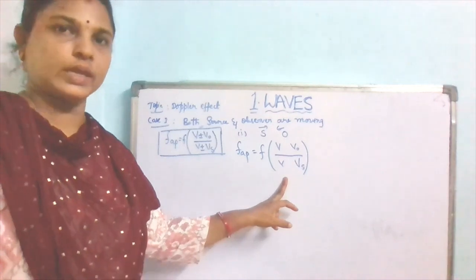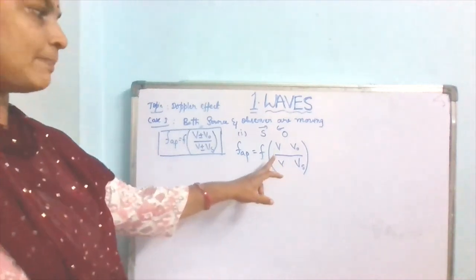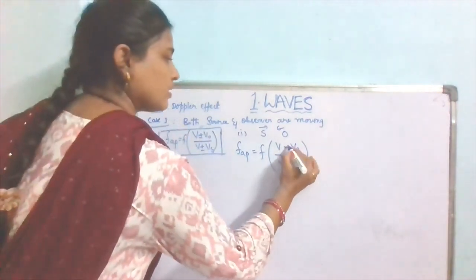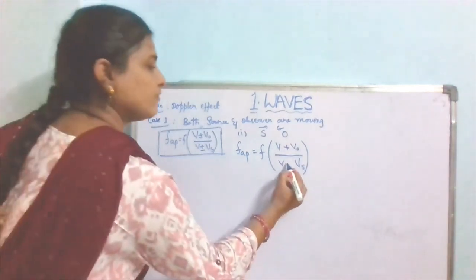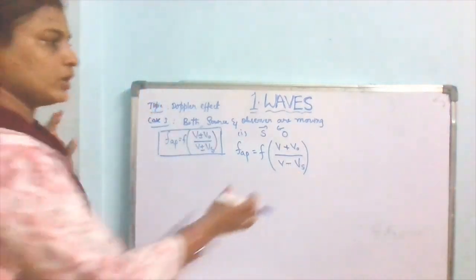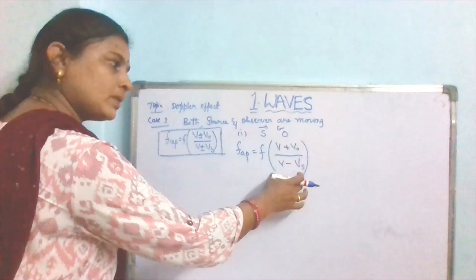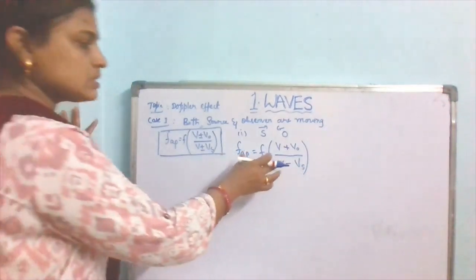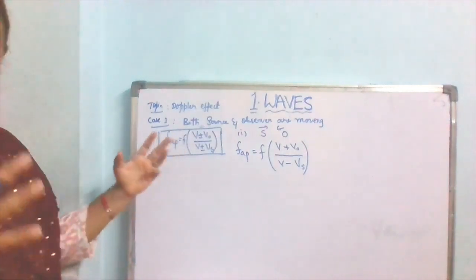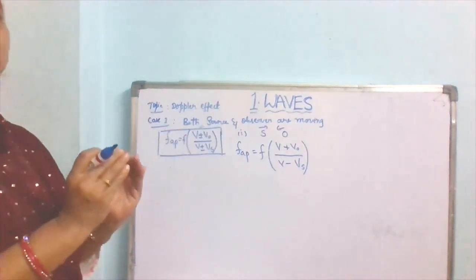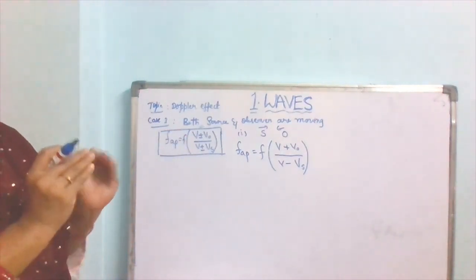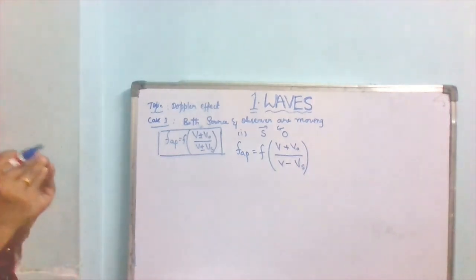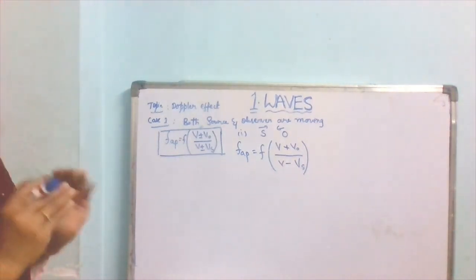So what happens here? v plus v0 and v minus vs. If the numerator is more than the denominator, then the value of apparent frequency will be more. So that means the apparent frequency increases when source and observer are moving towards each other. So f into (v plus v0) by (v minus vs).